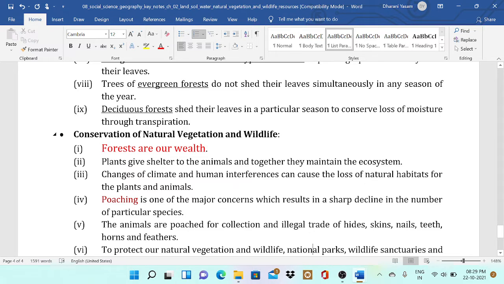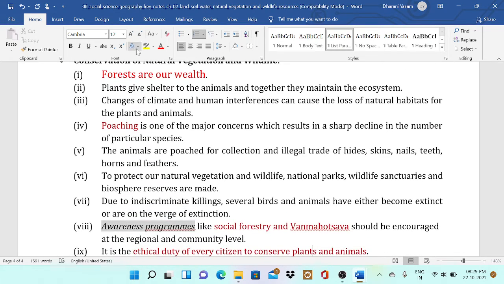Conservation of natural vegetation and wildlife. Forests are our wealth. We should protect the forest. That is mandatory. Everyone should follow it and conserve the forest. Plants give shelter to animals and together they maintain the ecosystem. Poaching is one of the major concerns, which results in a sharp decline in the number of particular species. Animals are poached for the collection and illegal trade of hides, skins, nails, teeth, horns and feathers. Due to indiscriminate killing, several birds and animals have either become extinct or are on the verge of extinction.